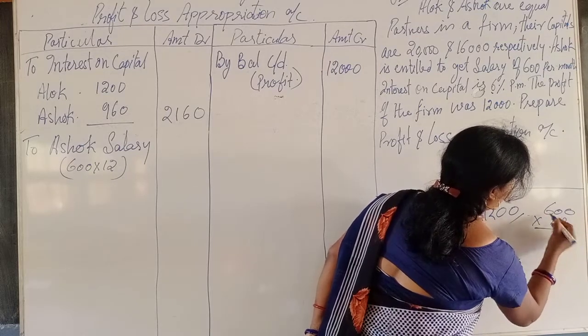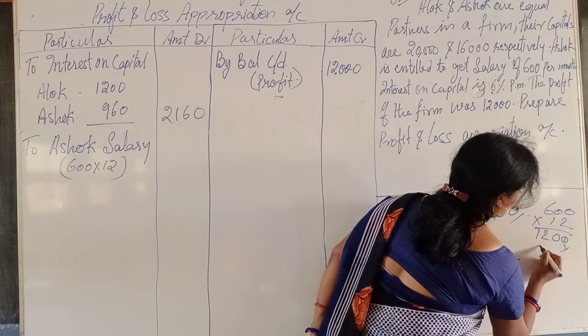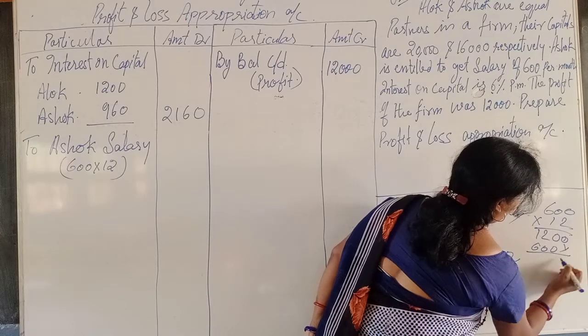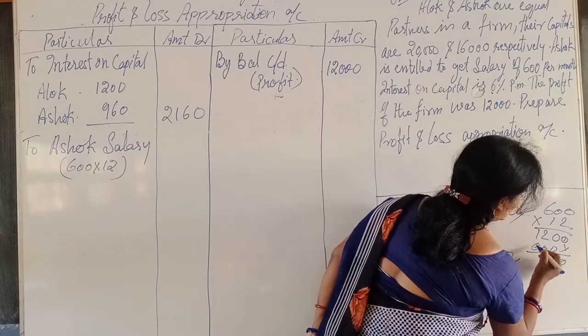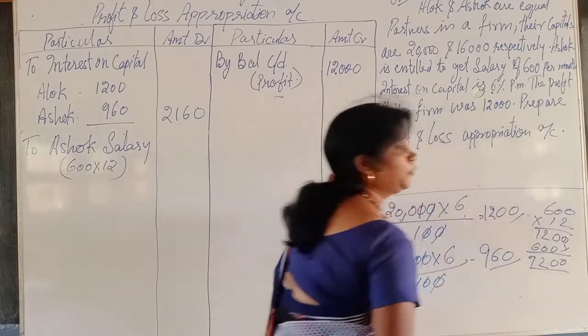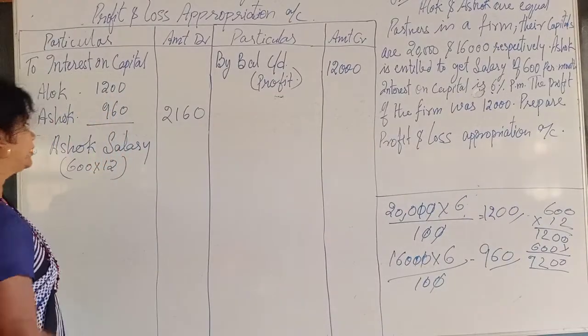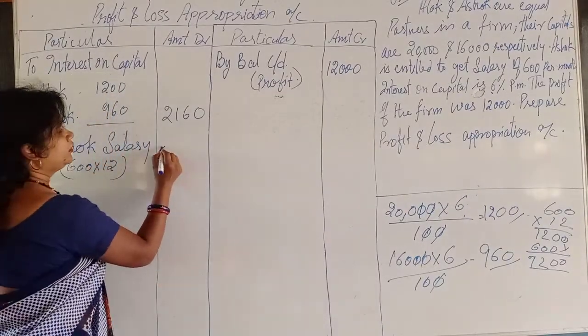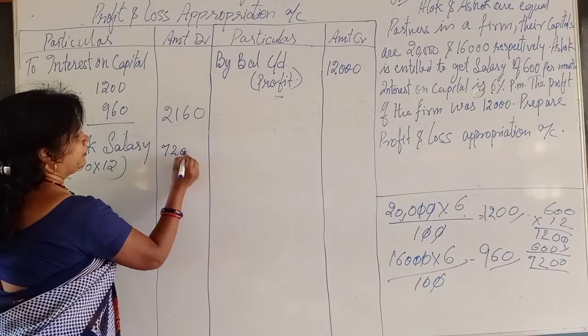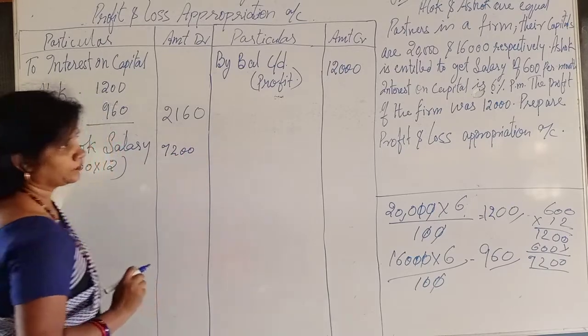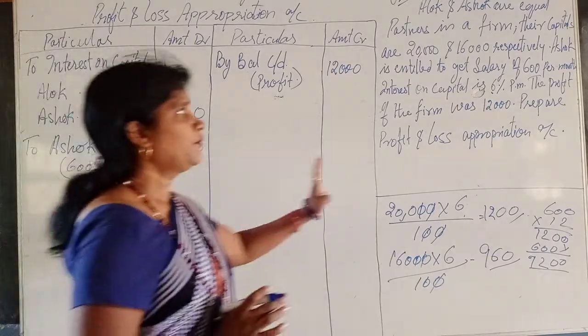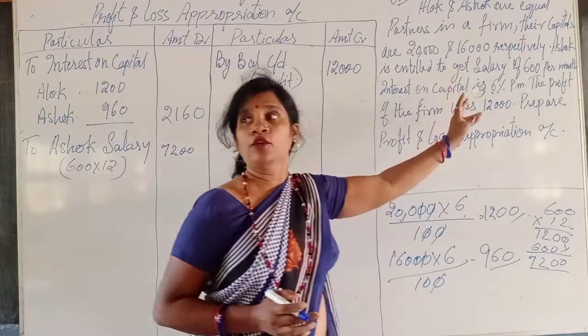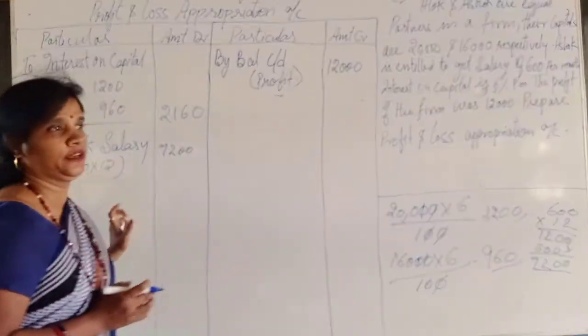0 0 to 6 is 12. 0 0 2 6 plus 1 7 means 7200 is the yearly salary of Ashok. The yearly salary, so that we will write here, 7200. Here all the information which we are getting from the question we have mentioned.